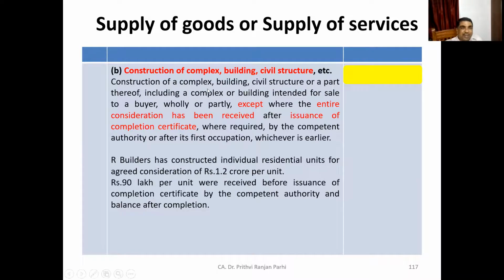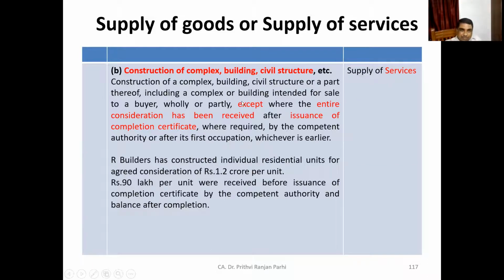For example, let us say our builder has constructed individual residential units for a consideration of this much per unit. Rupees 90 lakh per unit were received before issuance of completion certificate by competent authority and the balance after completion. So this thing happens. Let us say this construction work is carried out. Is it supply of goods or supply of services? Services. You are right. It is supply of services.